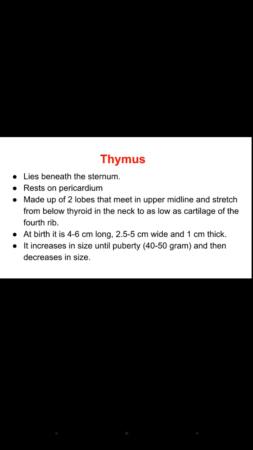It is made up of 2 lobes which meet in the upper midline, and it stretches from below the thyroid to as low as the cartilage of the 4th rib. At birth, it is approximately 4 to 6 cm long, 2.5 to 5 cm wide, and 1 cm thick. And till puberty, it increases in size, then it decreases in size. So in the last image, that person who was adult, it was small, while in the child it was large in size.